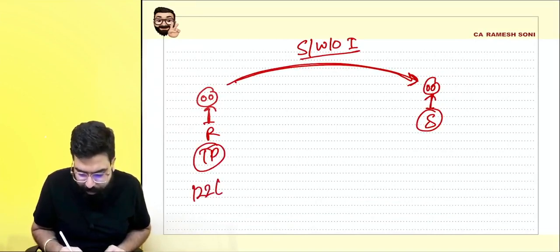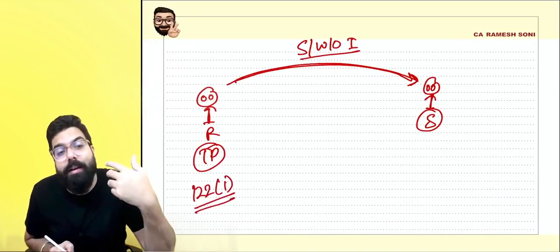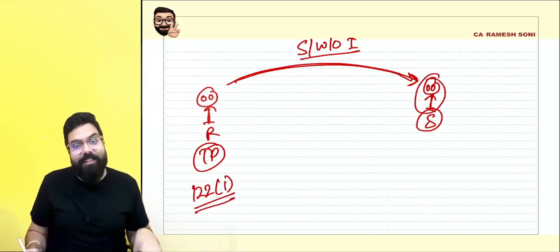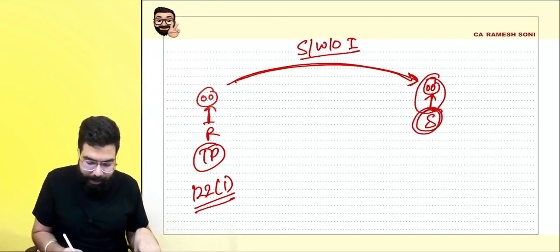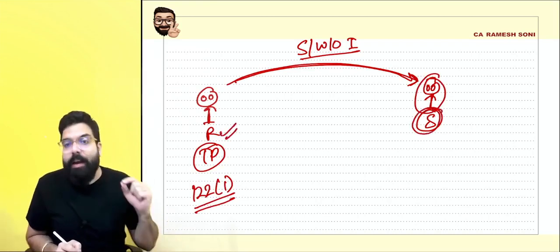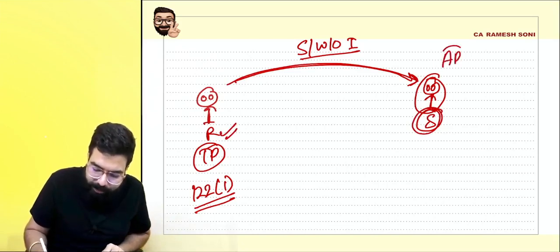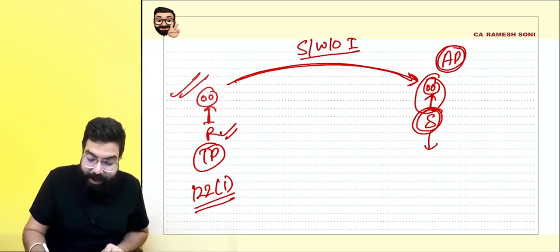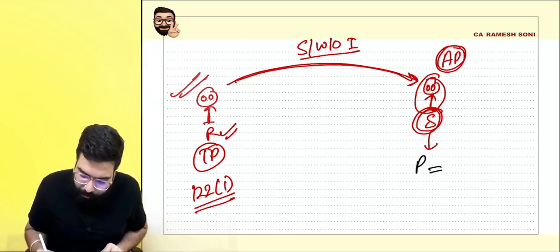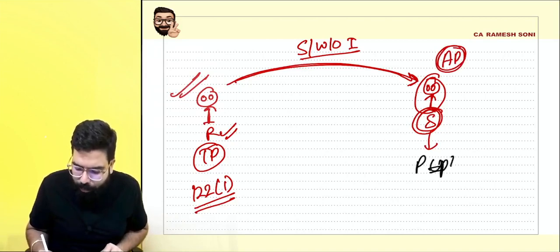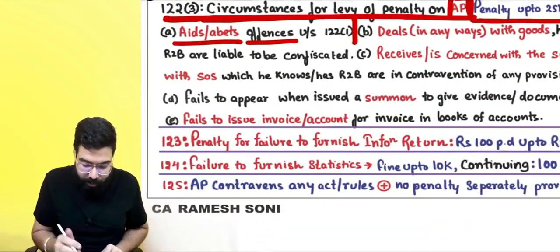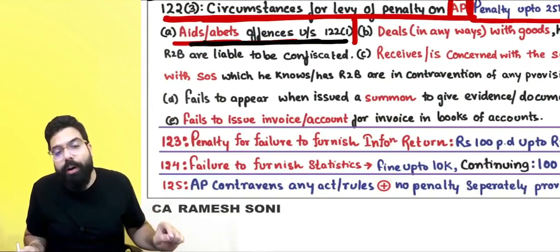He will be levied a penalty under section number 122(1). He went ahead and did not give the invoice. Shyam told, ha ha, give without invoice, I don't have to pay you GST. Ram said yes. Shyam is going ahead and helping Ram in doing an offence, and he might not be a registered person. He can be any person because he is helping Ram in doing an offence. Helper. A penalty up to 25,000 under CGST and 25,000 under SGST can be levied on him, if anyone aids or abets section 122(1) offences.